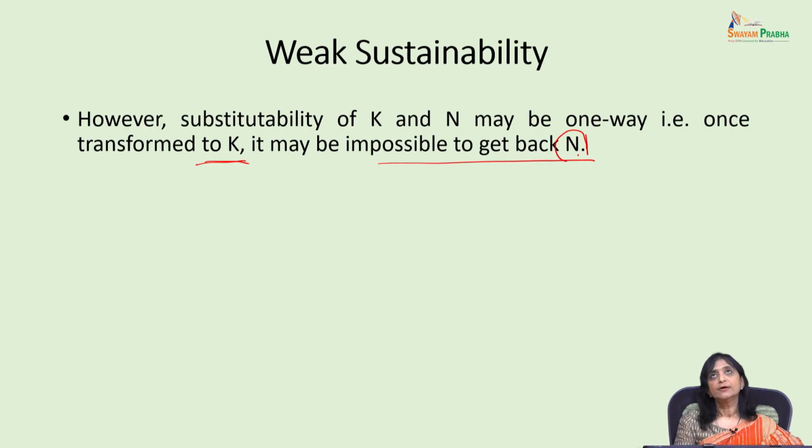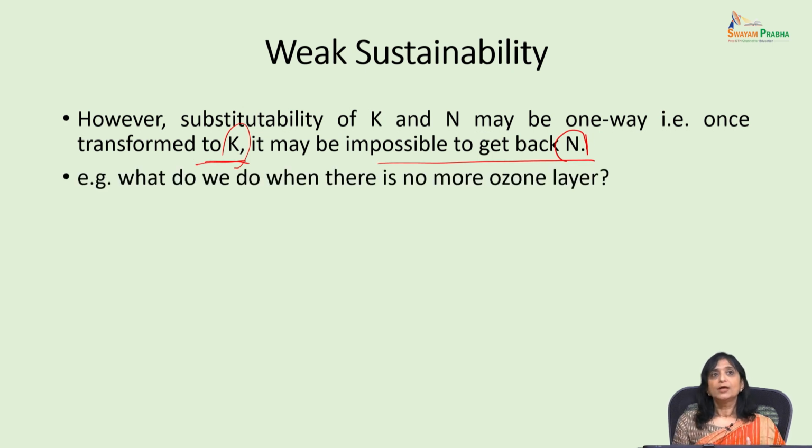For example, we want to have an expressway, and in order to have that expressway, we are cutting down the mountains. So we are changing the whole ecological system of that area. Once that expressway is made, we cannot again construct those mountains which we had broken to get this man-made capital. So, even though we are saying that they are perfectly substitutable, do you think it is possible to get natural capital back from the man-made capital?